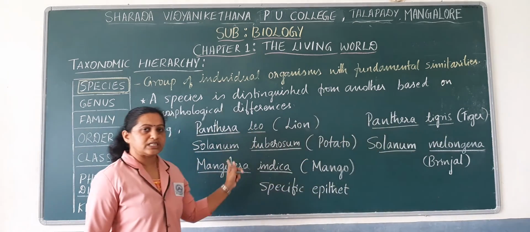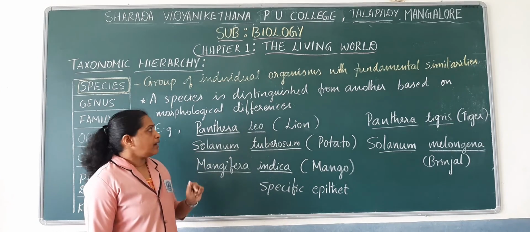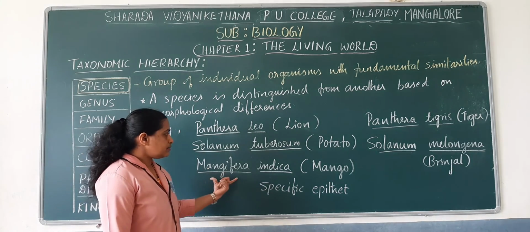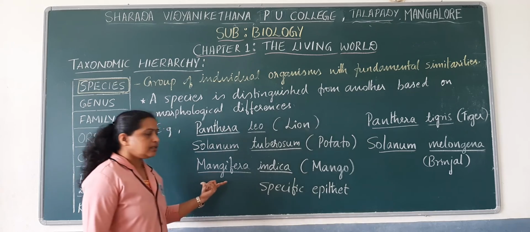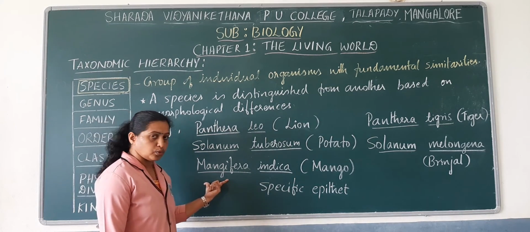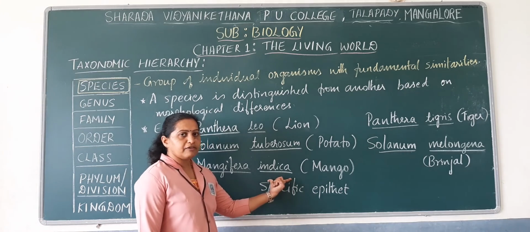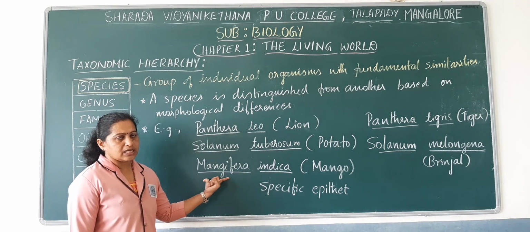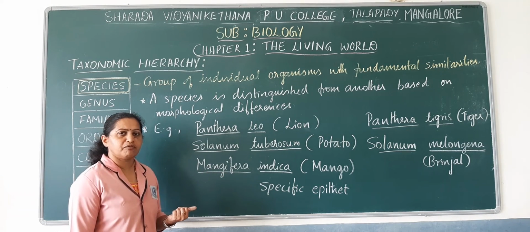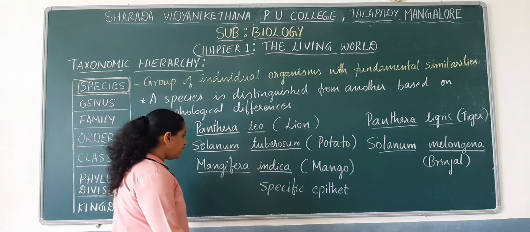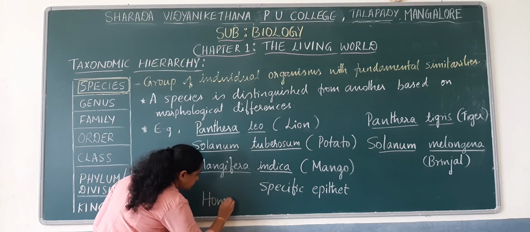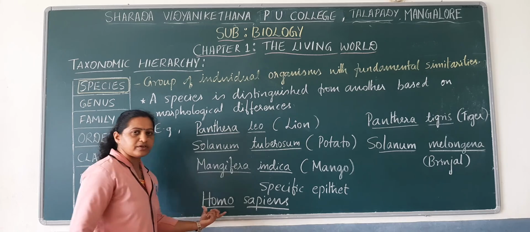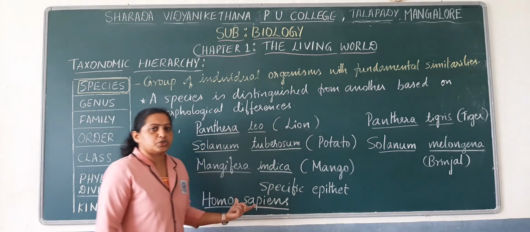How do we distinguish one species from another species? They are mainly distinguished based on their morphological differences. In the same way, we have already noted the scientific name of mango, that is Mangifera indica. Here indica refers to the species name, whereas Mangifera refers to the genus name. What is the scientific name of human being? Scientific name of human being is Homo sapiens. Here Homo refers to the genus name, sapiens refers to the species name.